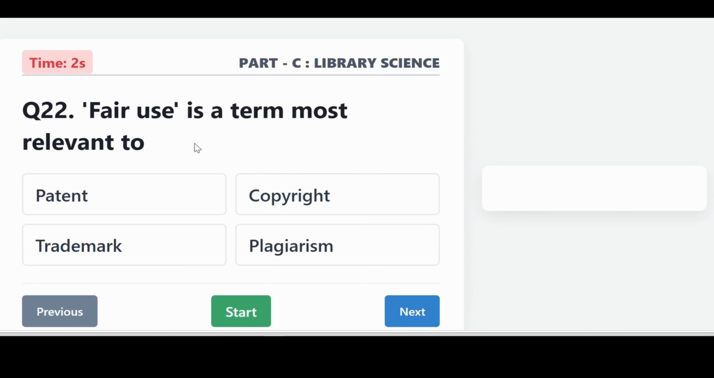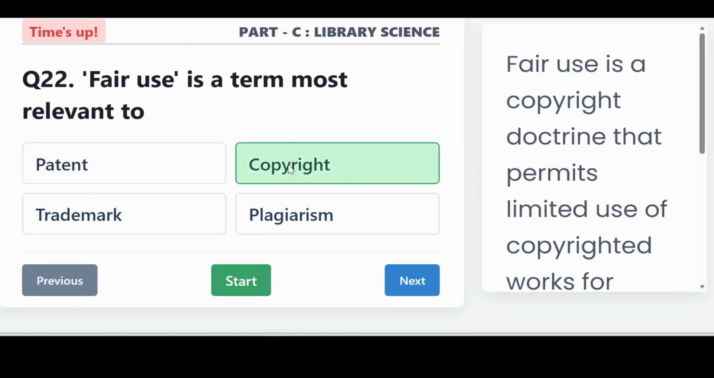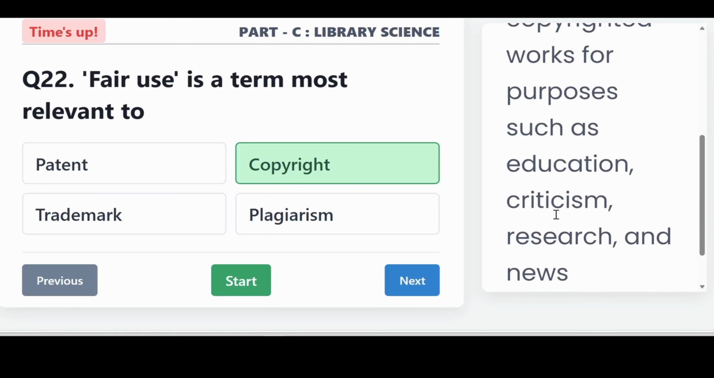Fair use is a term most relevant to copyright. Fair use is a copyright doctrine that permits limited use of copyrighted works for purposes such as education, criticism,